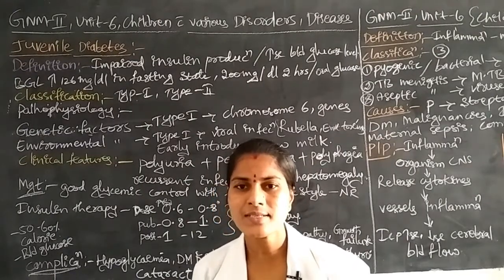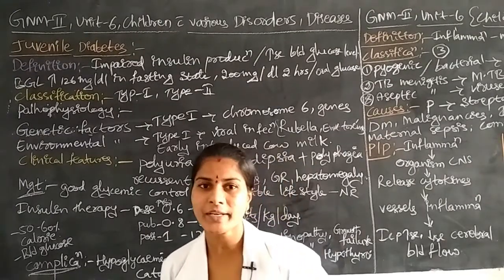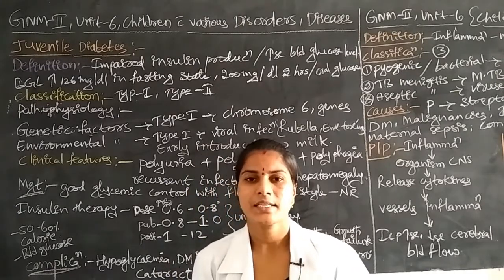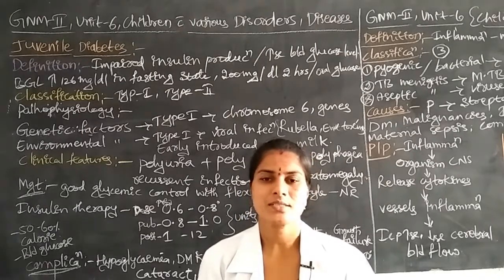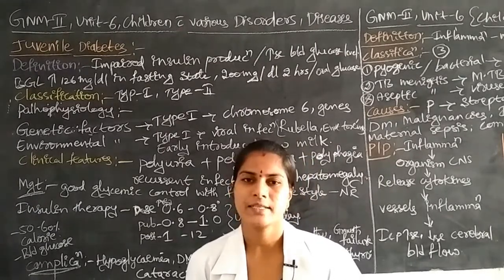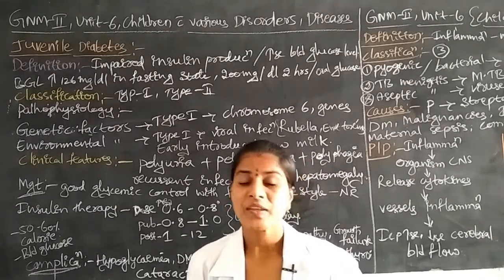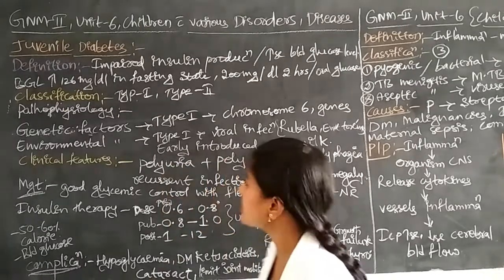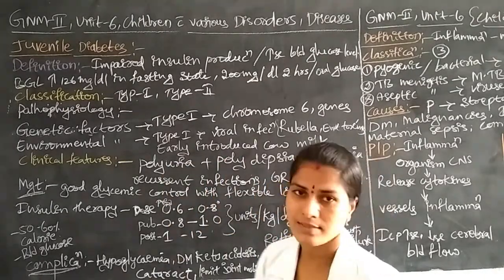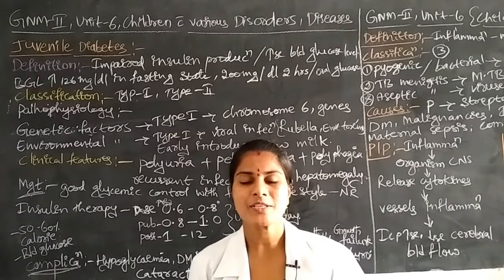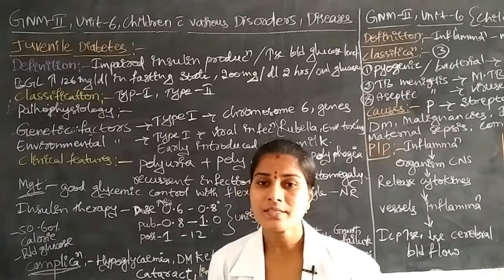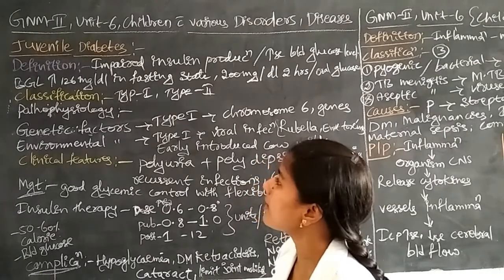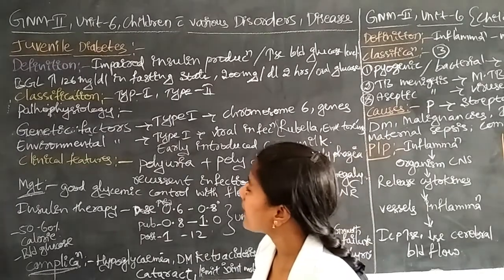Due to some reasons, the insulin is not secreted from the pancreas, or the insulin action is impaired. In this, the blood glucose levels increase. This disease condition we call juvenile diabetes.